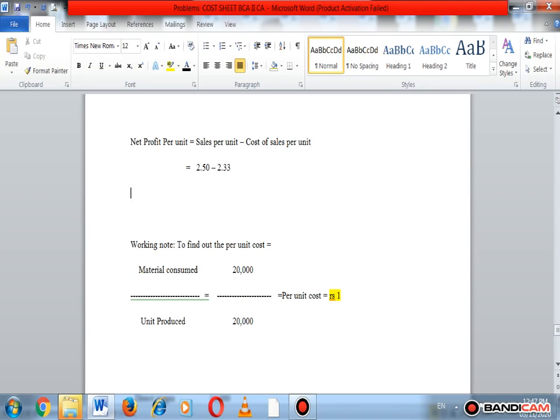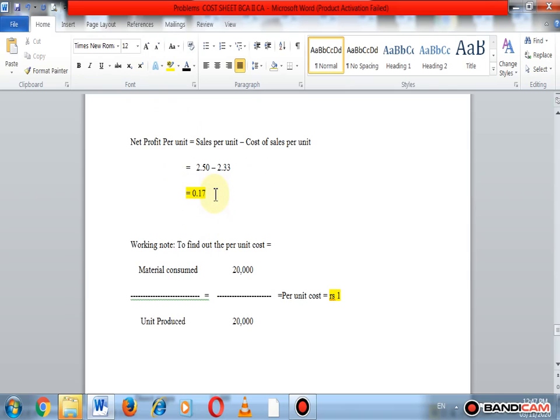We get the profit per unit. Profit per unit is equal to 2.50 minus 2.33, which is 0.17 paisa. So 0.17 paisa is our net profit per unit.